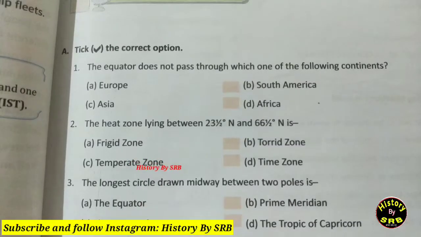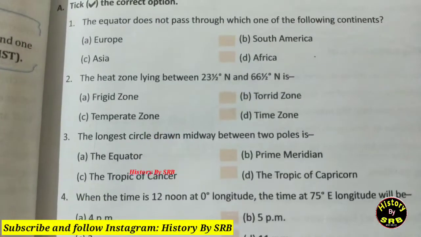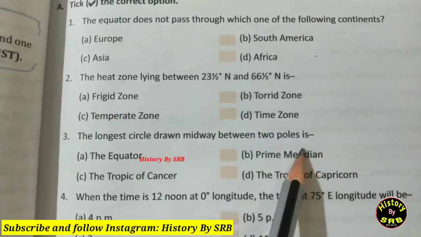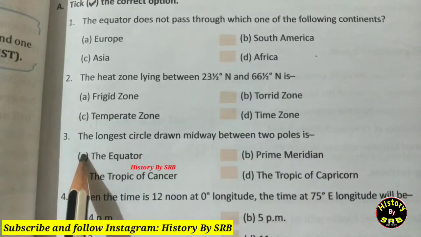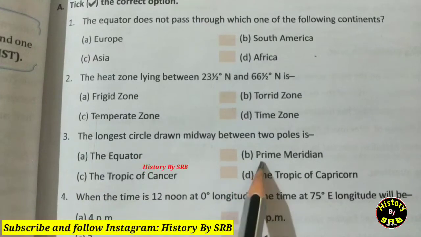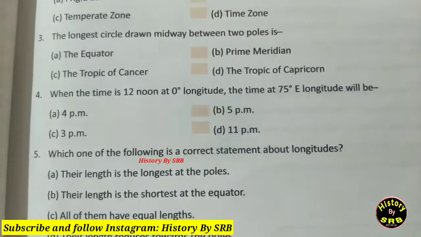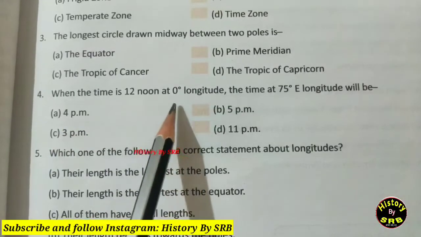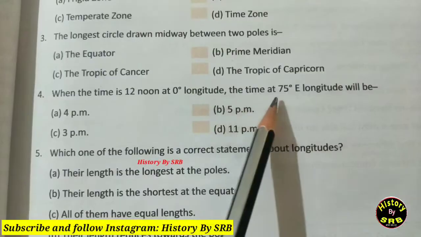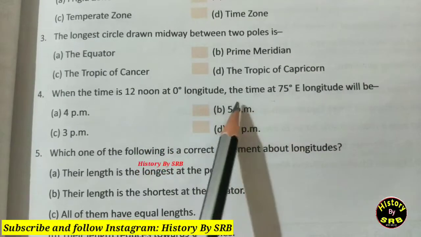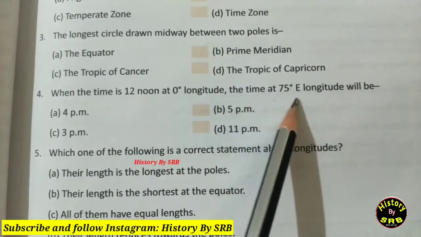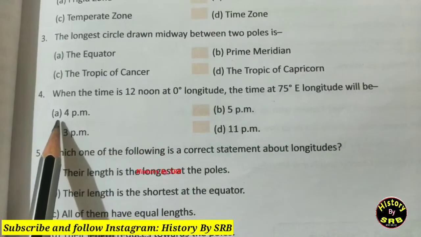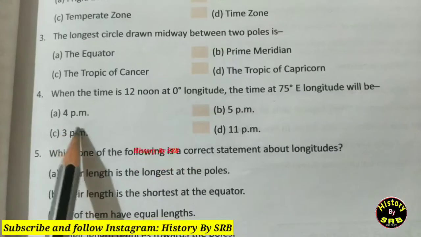Next one, question number 3 is that the longest circle drawn midway between two poles is. What will be? The correct option will be option number B, that is prime meridian. Next one, question number 4 is that when the time is 12 noon at 0 degree longitude, the time at 75 degree east longitude will be. The correct option will be option number A, that is 4 p.m.